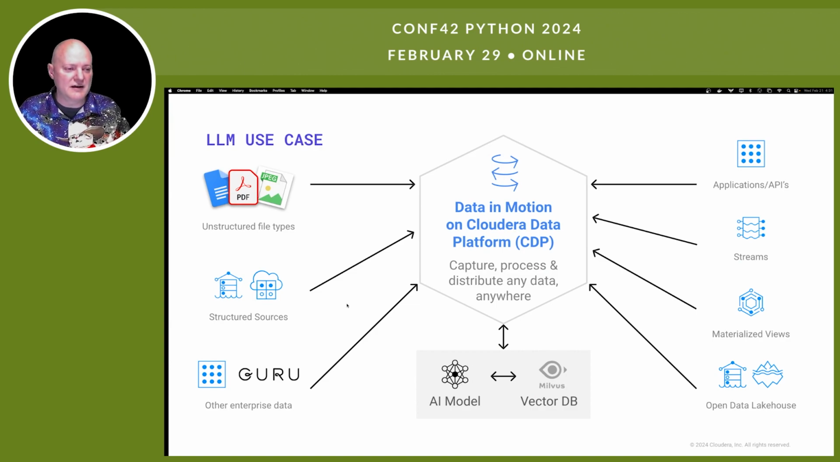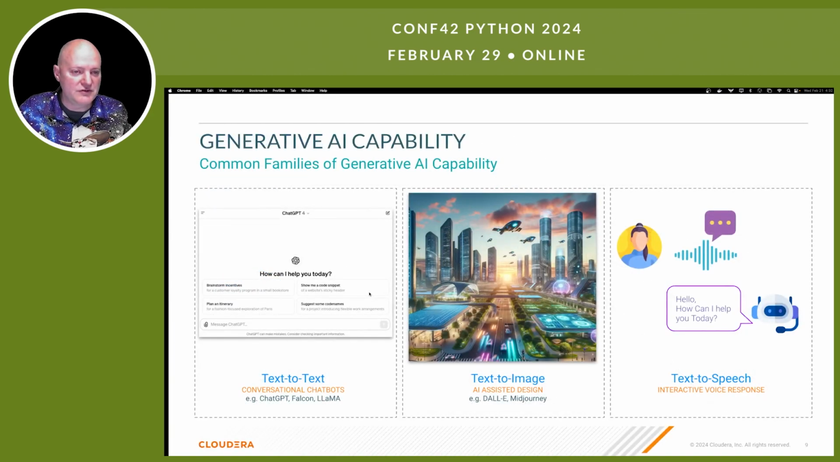Generally, we use Python to do some of our processing on unstructured file types, which Cloudera DataFlow can ingest. Structured sources, we're handling those with NiFi out of the box. Same with a bunch of enterprise data, APIs, application streams. All that data, we get it in. And then when we want to push it to an AI model or different vector stores, the best way to do that is with Python processors. And we'll show you some of those features.